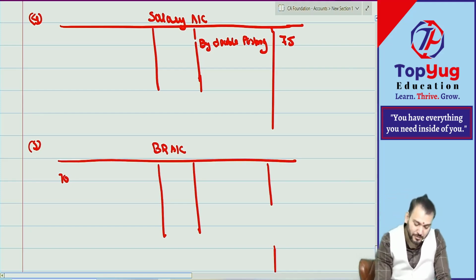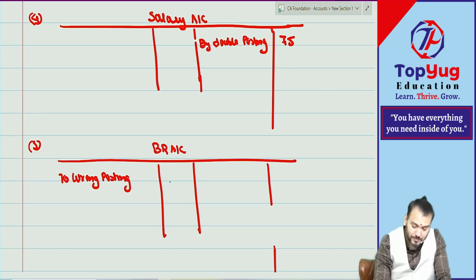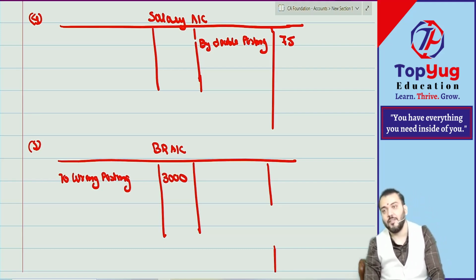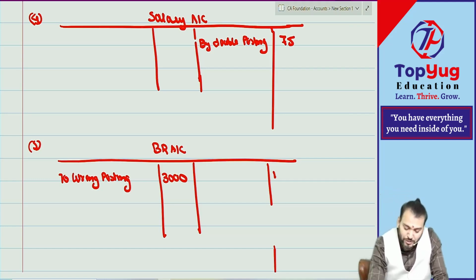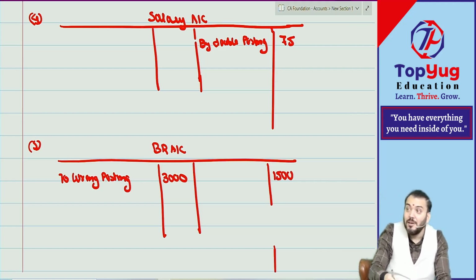रॉन्ग पोस्टिंग. हाउ मच? 3000. 100% करेक्ट, because can you see, you have posted 1500 here. If you write only 1500, it will be cancelled, so you should write down double amount.